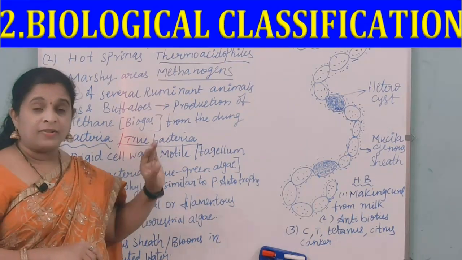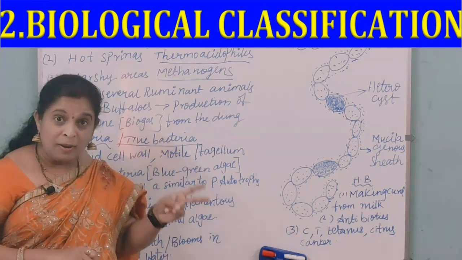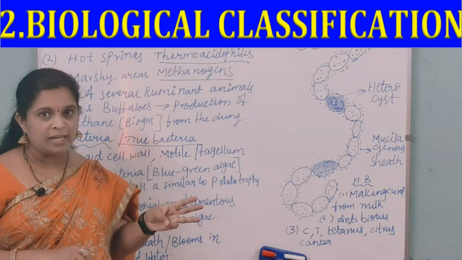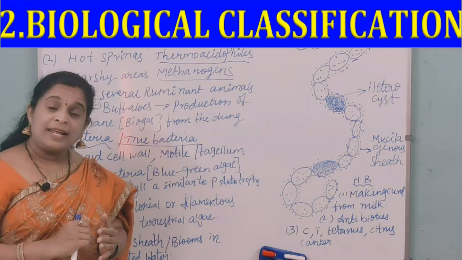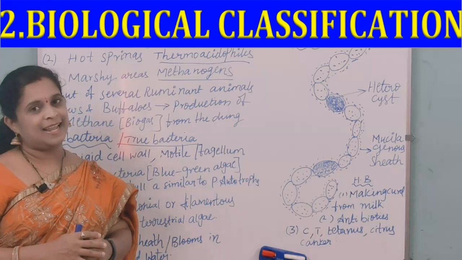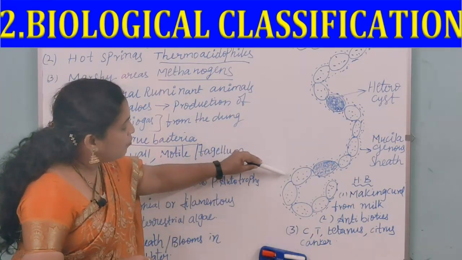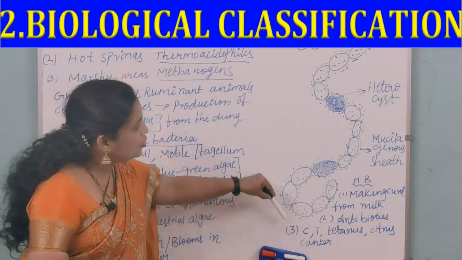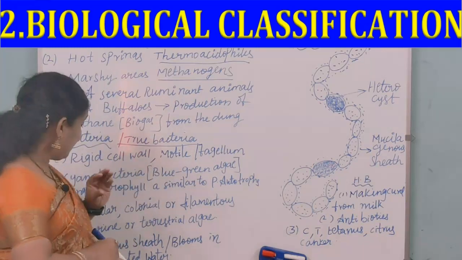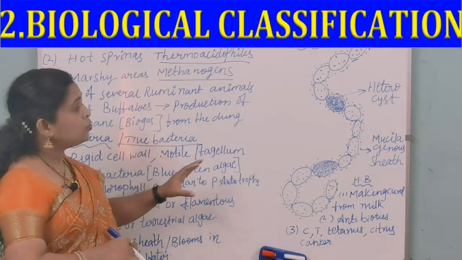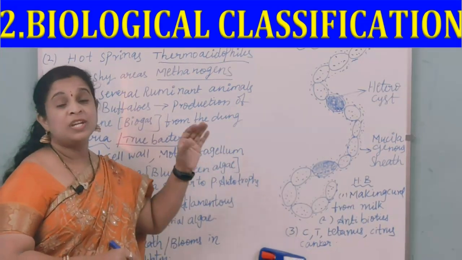This eubacteria may be unicellular, filamentous, or colonial form, and it is found in terrestrial areas, marshy areas, etc. It consists of gelatinous sheets, or you can call it a mucilaginous sheath, which is very sticky, and it blooms in polluted areas.